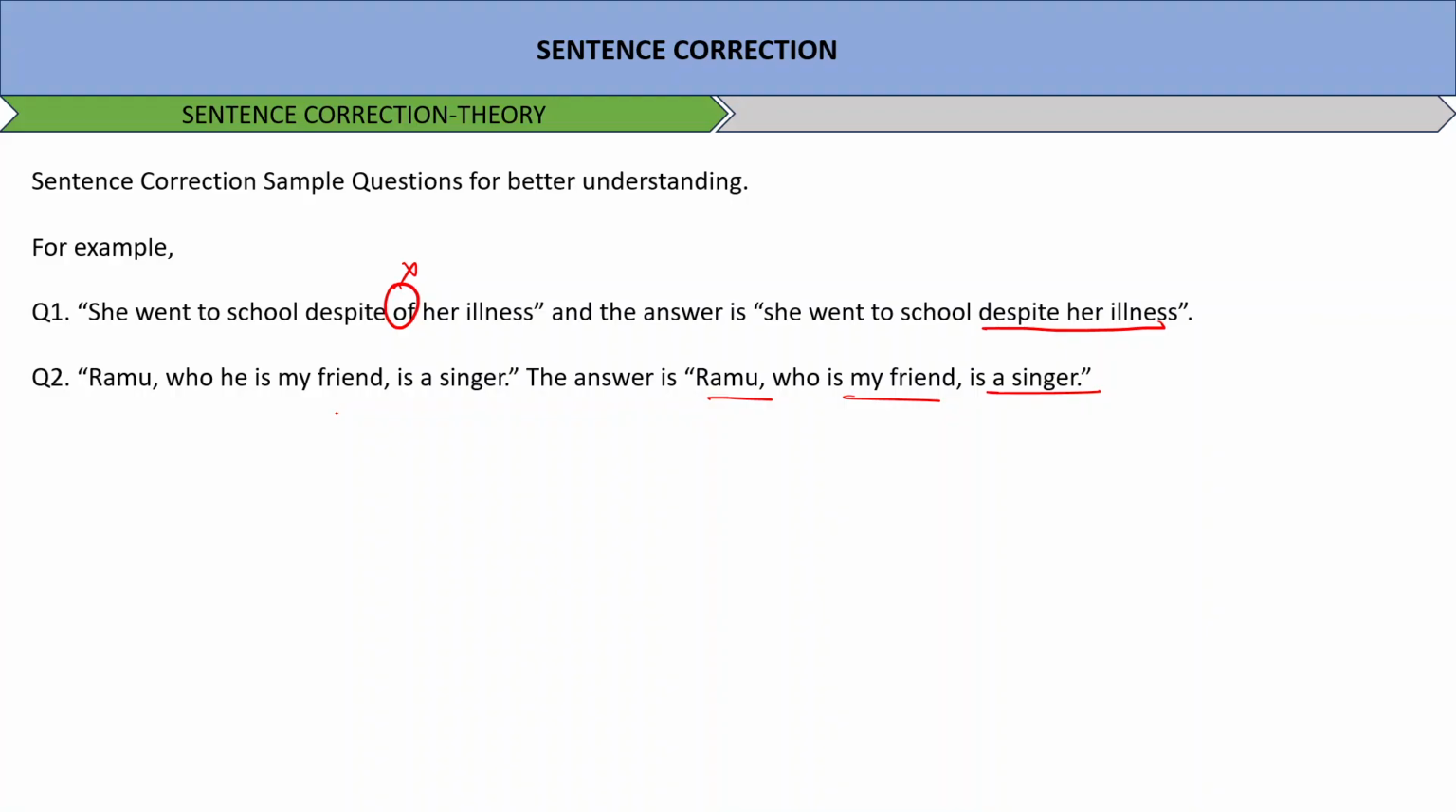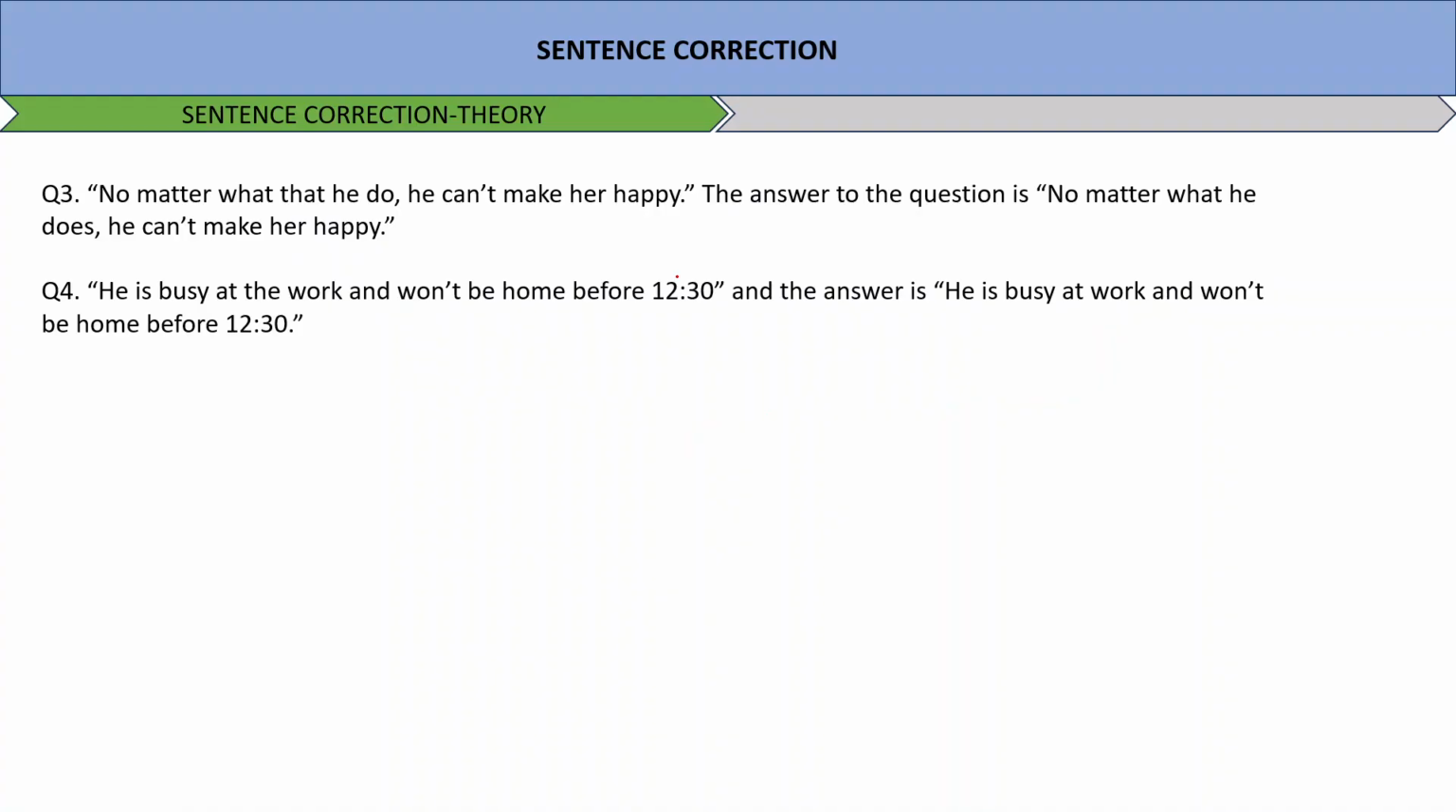Who is my friend is a singer. Simply, who is my friend. You don't have to exaggerate a lot, okay? So this is more appropriate. No matter what that he do, he can't make her happy. The answer is no matter what he does, he can't make her happy. He's busy at the work and won't be home before 12:30. And the answer is he is busy at work and won't be home before 12:30.